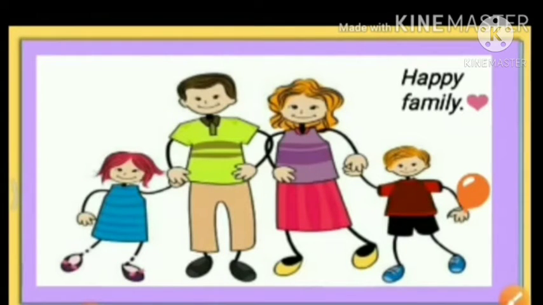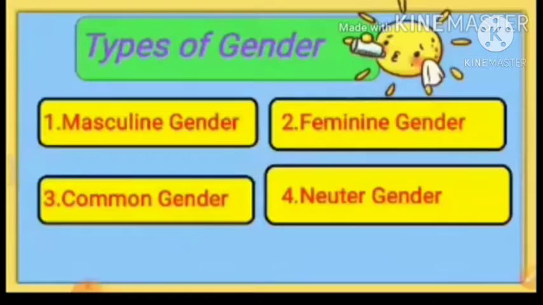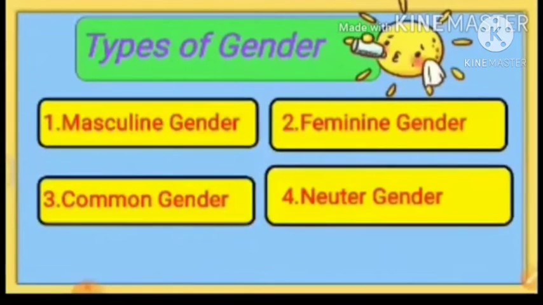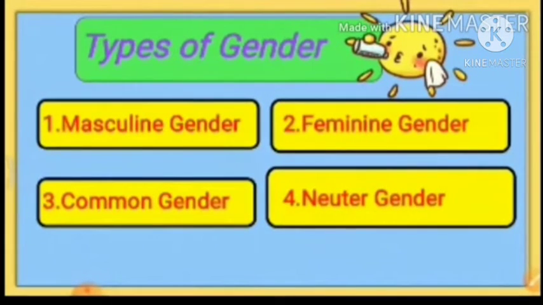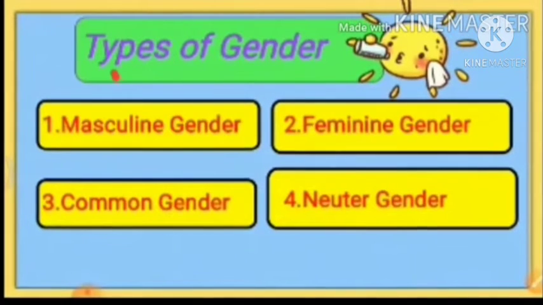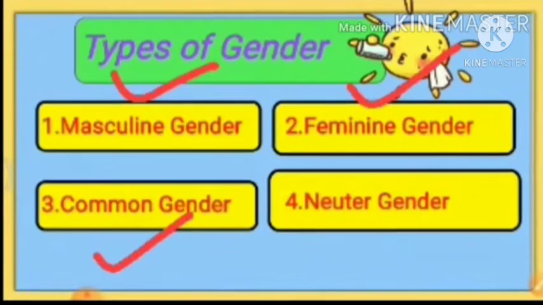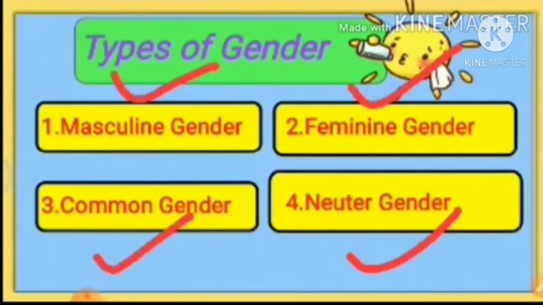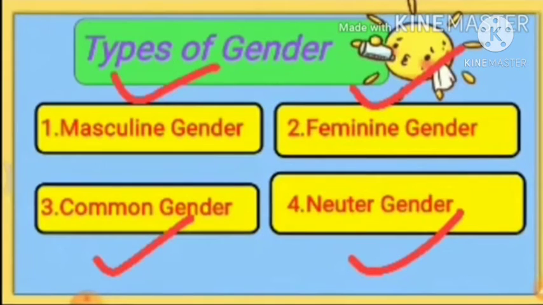So from here we can say that genders are of different kinds. Types of genders. As we can see, there are four types of genders: masculine gender, feminine gender, common gender, and neuter gender. So we'll see more about these genders.